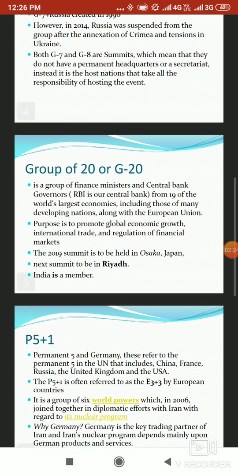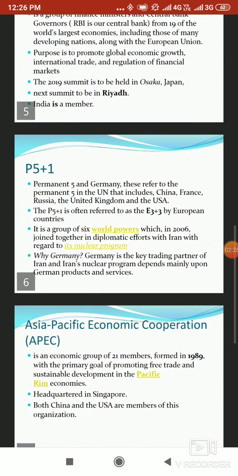We next come to the P5 plus 1. This is a very new term that has come in the recent current affairs as well as general knowledge if we are reading. This P5 plus 1 refers to the permanent 5 along with Germany. Now, permanent 5 refers to the permanent 5 countries of the United Nations. We know them: China, France, Russia, the US as well as United Kingdom, along with Germany. So why Germany?